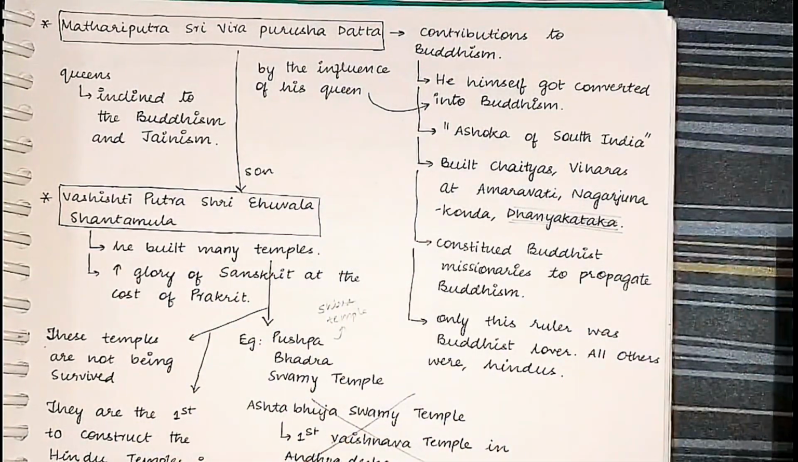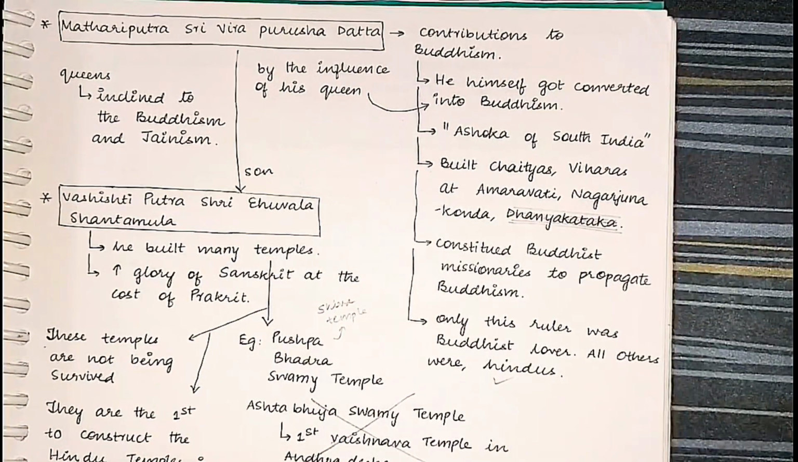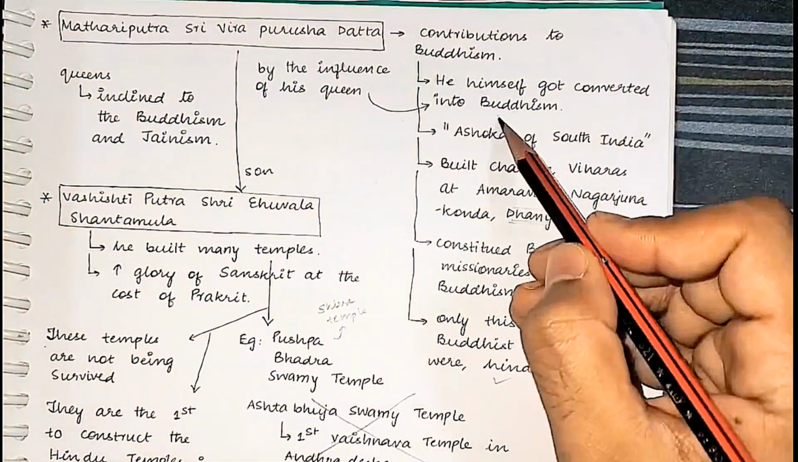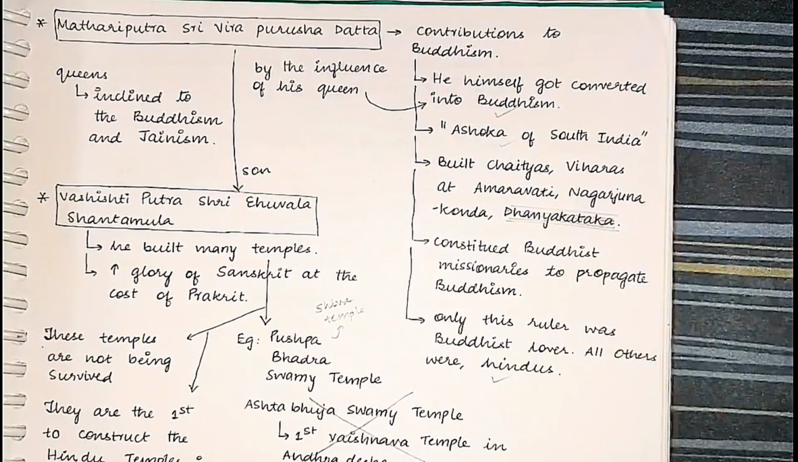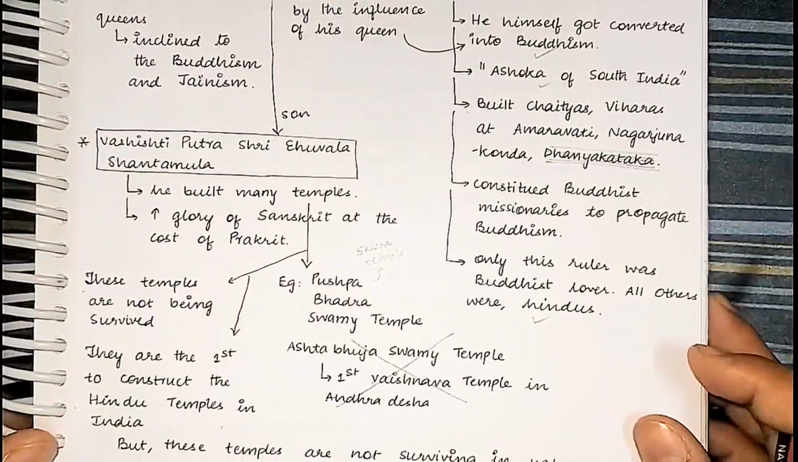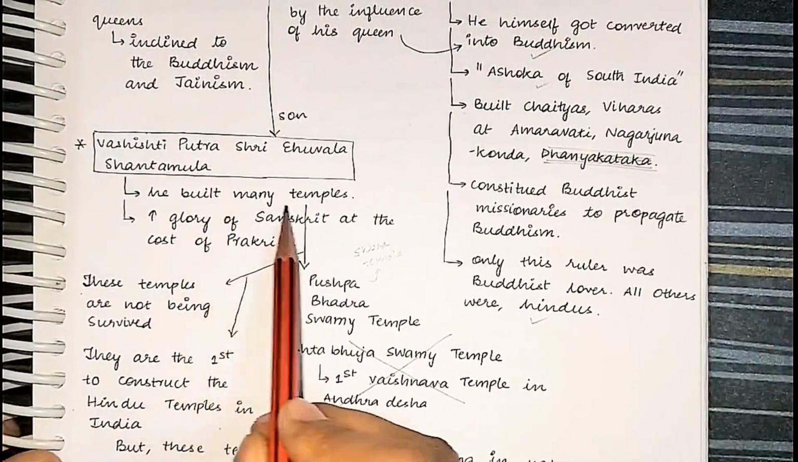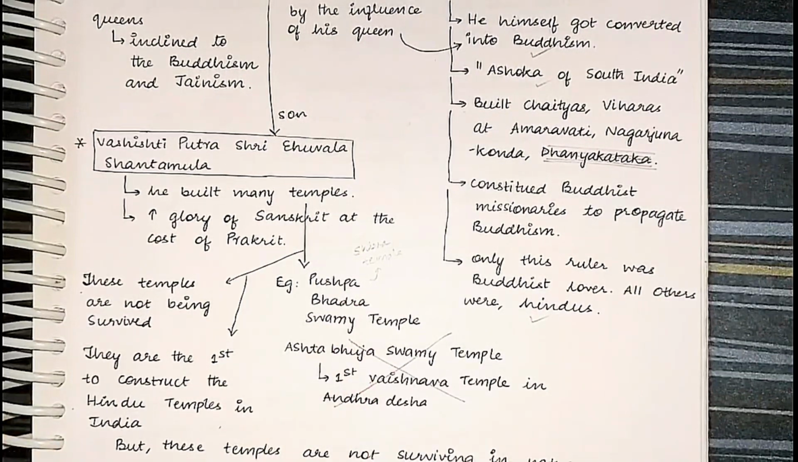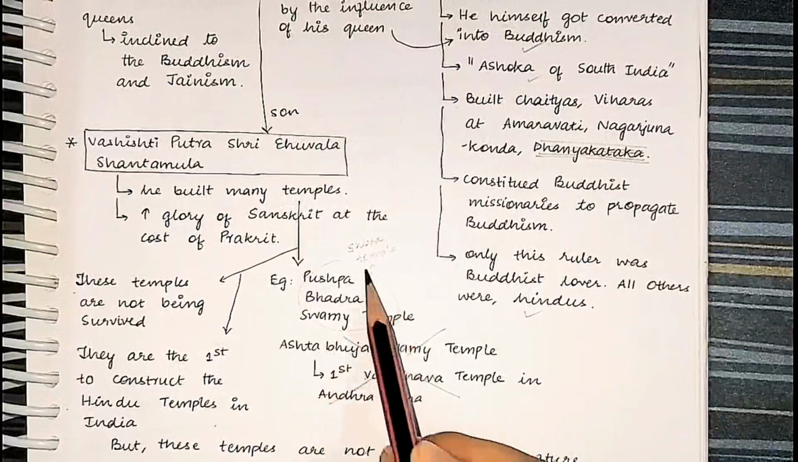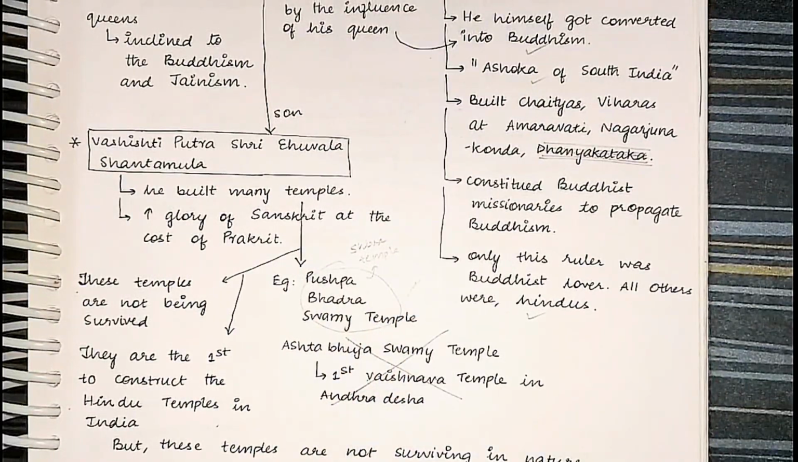Like Mathari Putra Sri Veera Purushadatta, he was the only ruler who was in favor of Buddhism, and he himself got converted to Buddhism and was called the Ashoka of South India. He built many chaityas, viharas. That's it. And Vasishthiputra Sri Ihuvala Shantamula, he built many temples. One of them is the Pushpa Bhadra Swami temple. Remember one thing, whenever you are writing on religious conditions, you will write that Ikshvakus are lovers of Buddhism. They have constructed many Shiva temples. You give this as an example. Pushpa Bhadra Swami temple by Vasishthiputra Sri Ihuvala Shantamula.